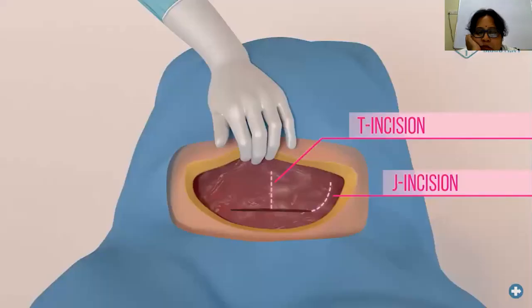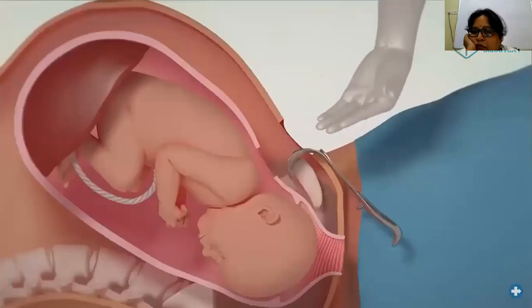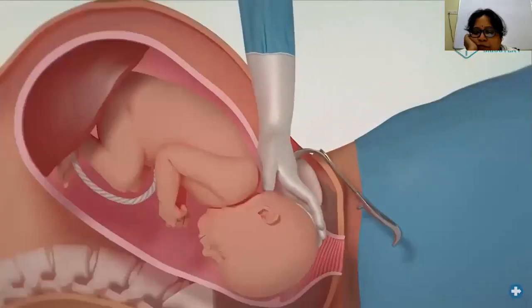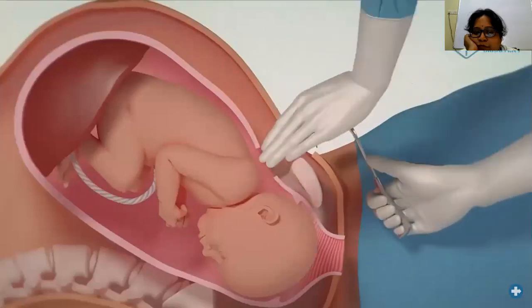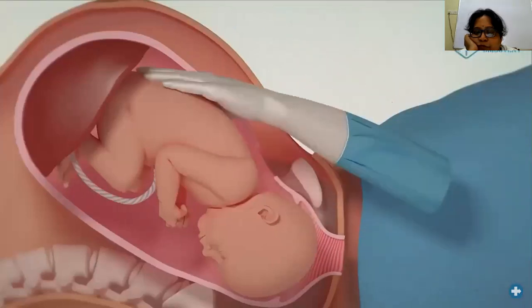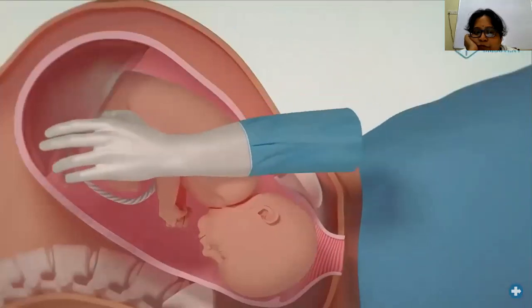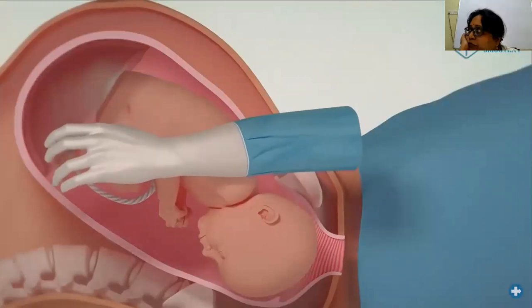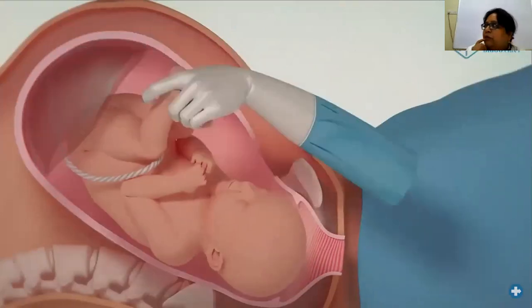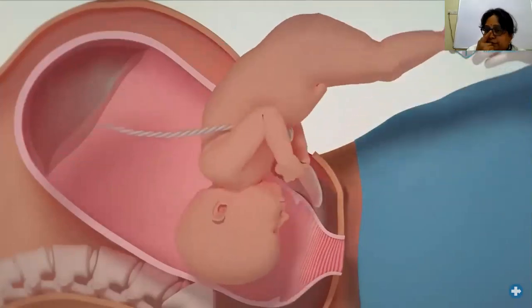T or J incisions. If it is not possible or it is difficult to gain access, you can extend the incision with scissors to create more access. Reverse breech extraction. Find a foot or both feet and deliver the baby by breech. A T or J incision may be needed for access. Be careful not to hyperextend the neck.